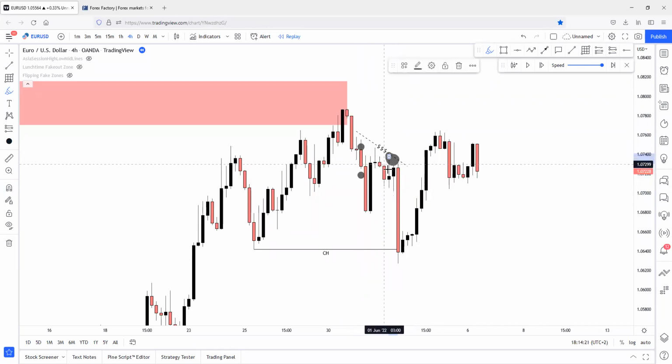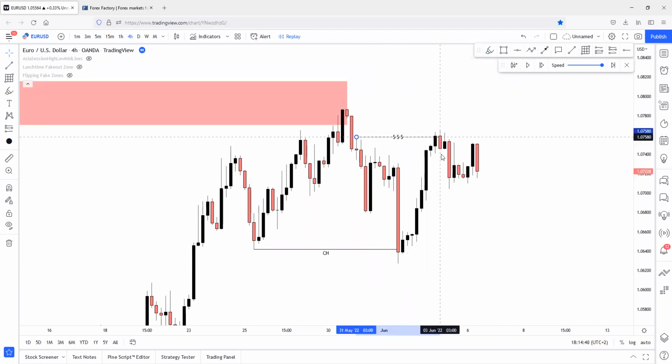This can be considered as the third touch of the liquidity trend line, because as you can see, it was coming down. 1, 2, 3. 3 candles have been placed, and not just 4 equal candles next to each other. So this is a liquidity trend line, perfect liquidity trend line creation. And this liquidity trend line has been swept by this movement, right? So as you can see, every single piece of this liquidity, if I just draw the high point, every single piece of this liquidity has been swept.